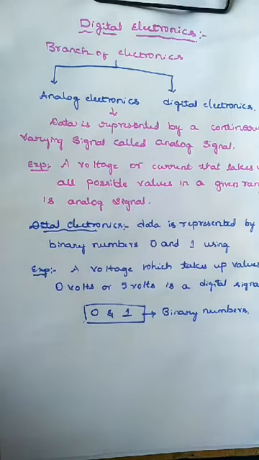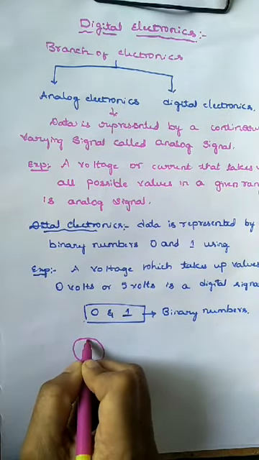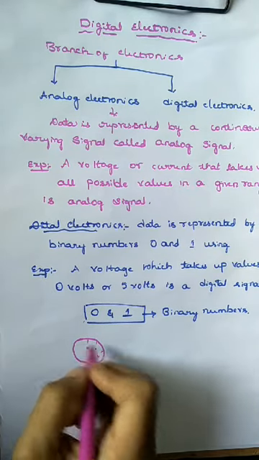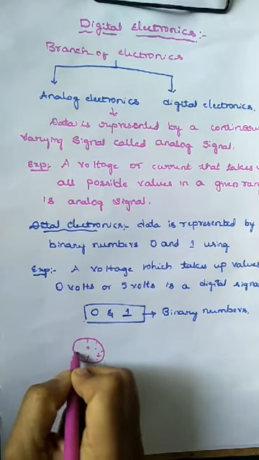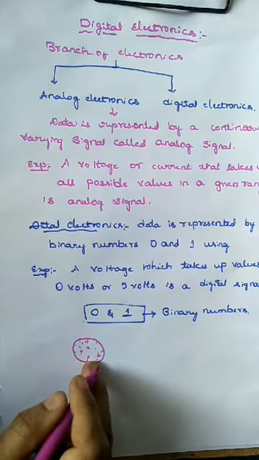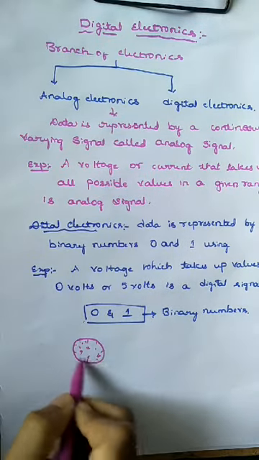You are all familiar that if we look at a watch like this, with 12, 1, 2, 3 and so on, 6 here, 9 here, this is what we call an analog system.